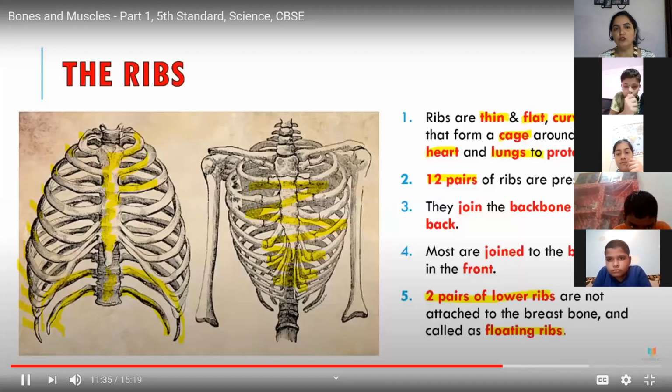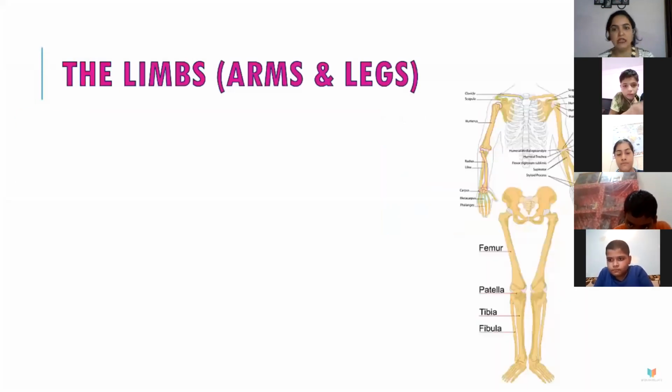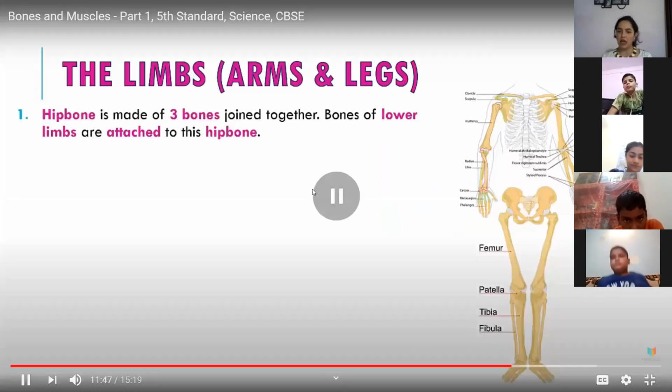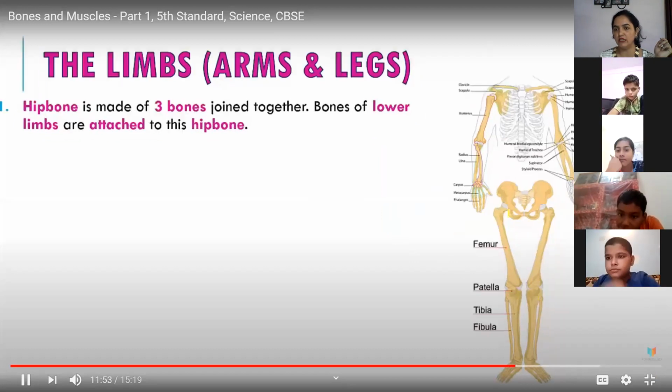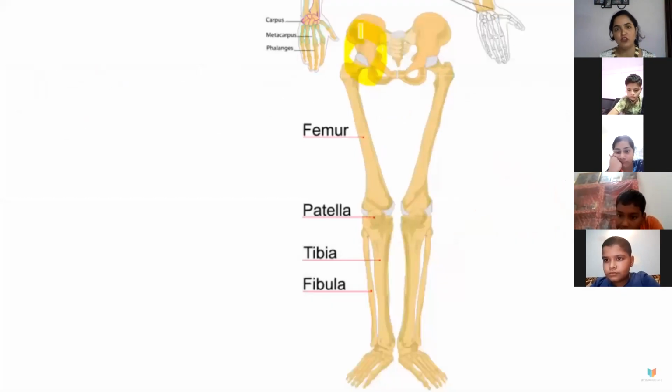Now we'll talk about the limbs, that is the forelimbs and the legs. Forelimbs are our arms and the hind limbs are the legs. Now you see the hip bone is made up of 3 bones joined together. It is here, on this side. Bones of the lower limbs are attached to the hip side. Now I'll enlarge it so you can see the enlarged structure. I'm showing one hip bone, which is attached to the lower limb.